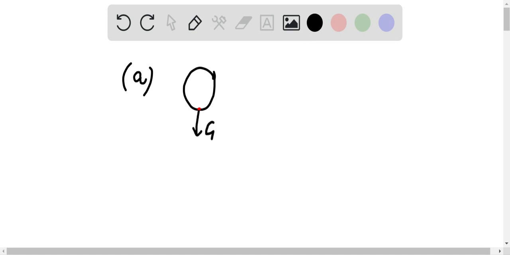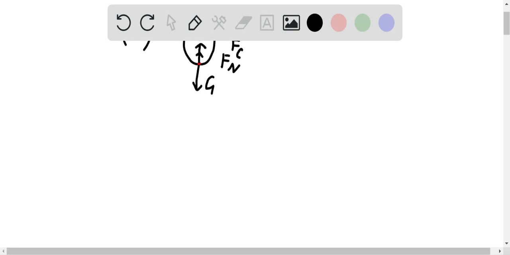Okay, and there's a normal force from the seats, and it's a centripetal force toward the center, Fc. In this case, it's asking us what is the minimum radius. So we know centripetal force Fc is equal to mv squared over r.